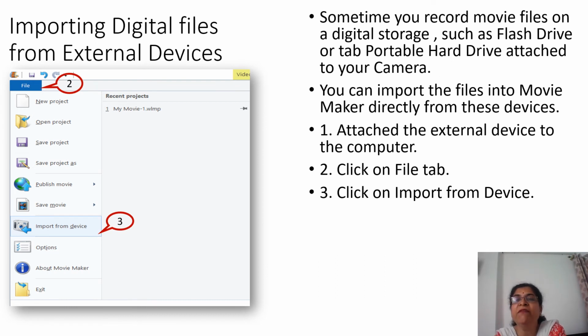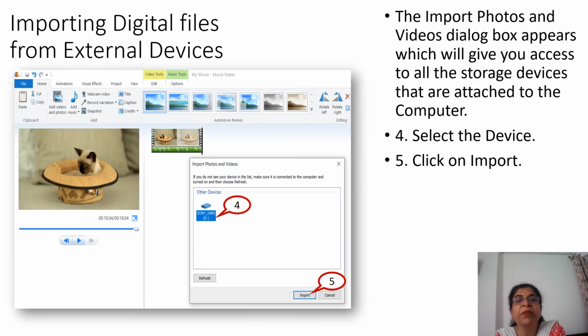Attach the external device to the computer. Here I have attached the pen drive to my computer, and then I'm clicking on the File tab and selecting Import from device. Okay. After this, what is the next step? The next step is to select the device.